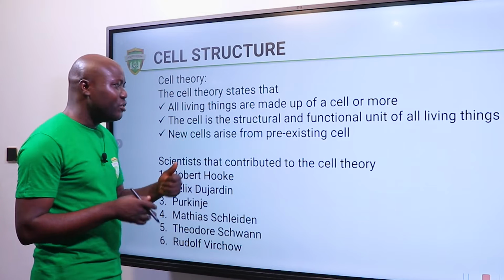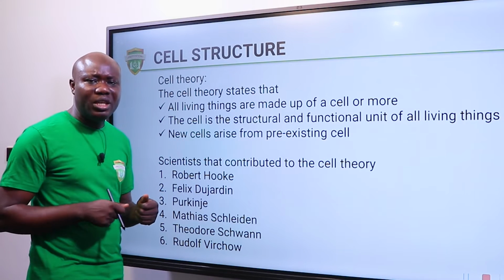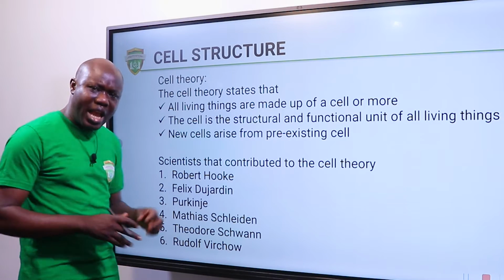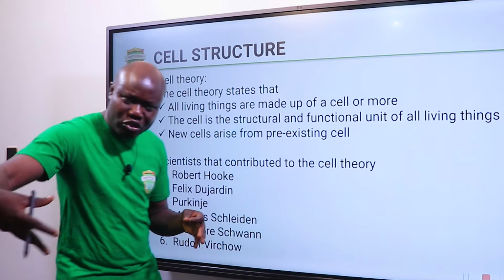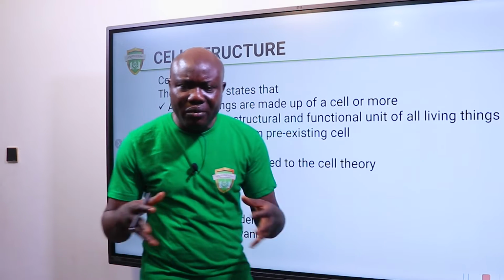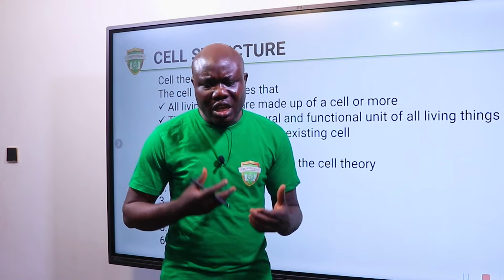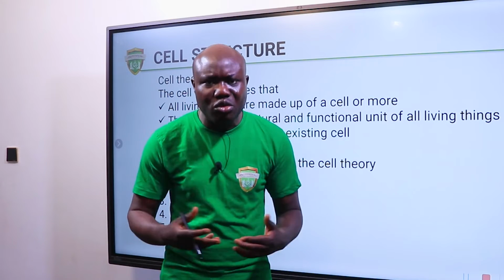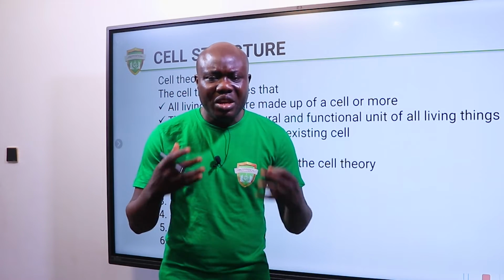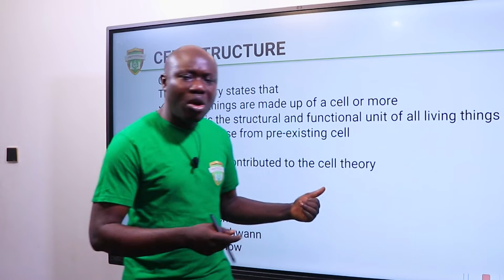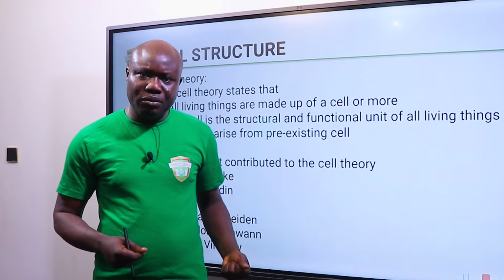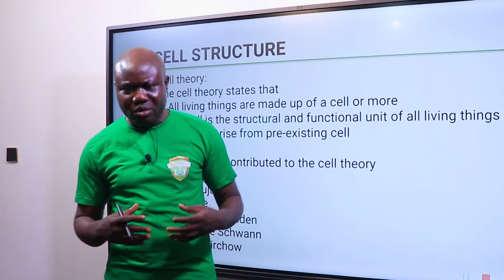Okay, the cell is the structural and functional unit of all living organisms. What does this mean? Every living organism derives its structure from the combination of different cells. Every living organism is functioning, is doing what it's supposed to do, is living a perfect and normal life because of the presence of cells. Now let's look at animals.